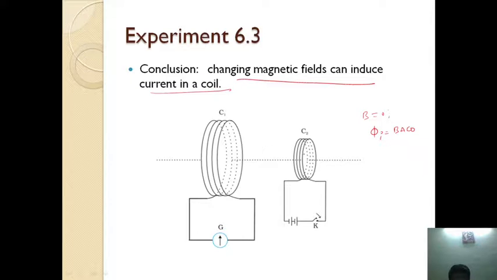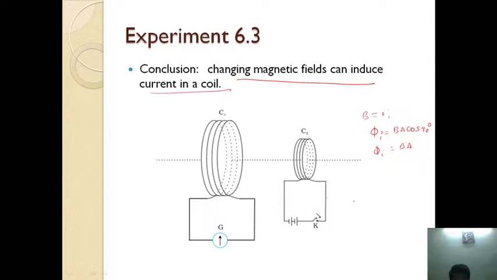The angle between area and magnetic field will be 90, perpendicular. Cos 90. So phi is equal to BA, but before you press the key, no current.